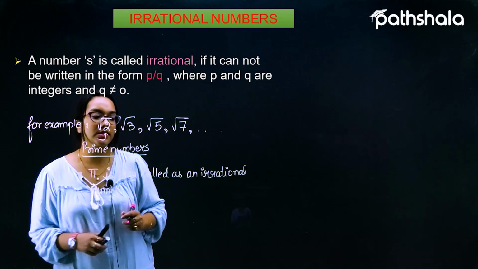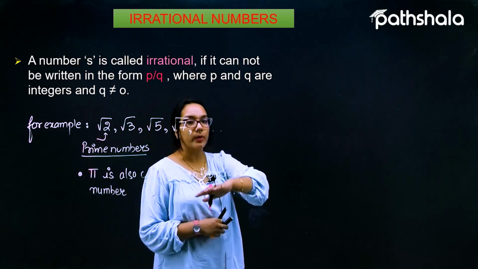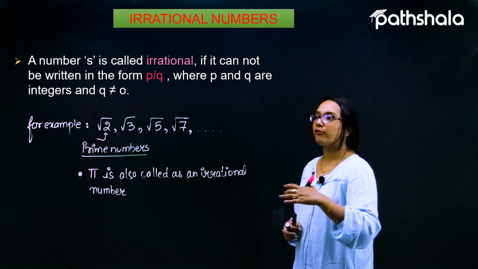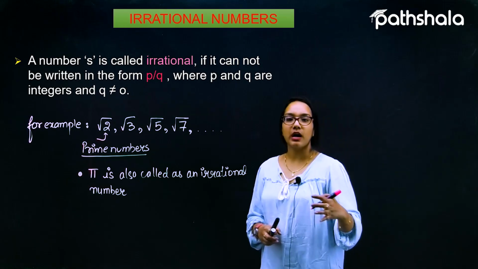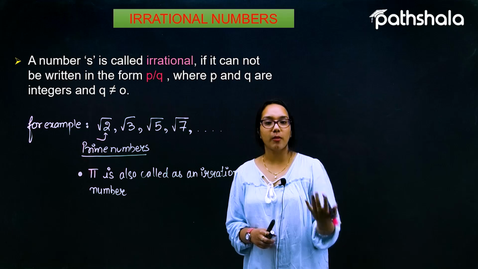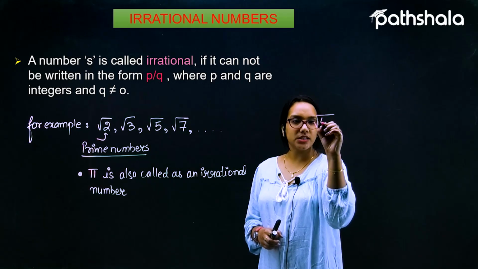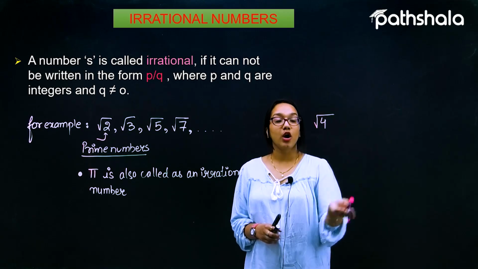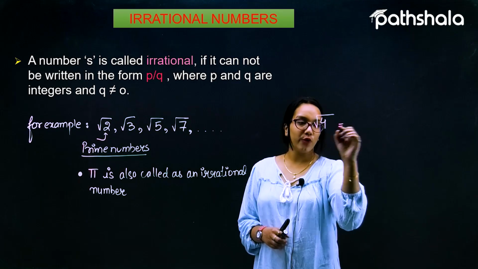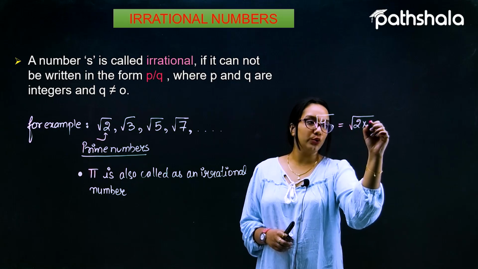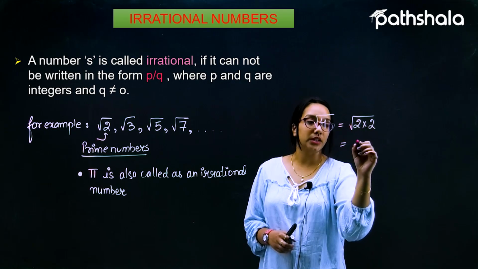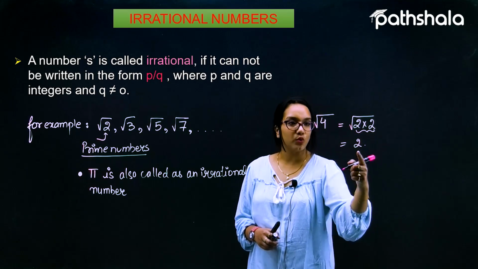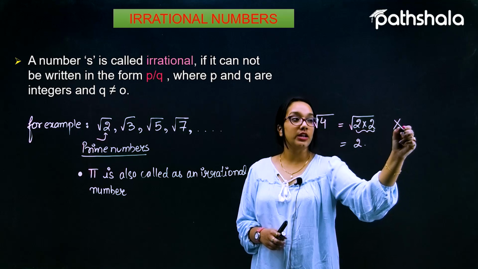So pi is an irrational number along with all these numbers of the form root 2, root 3, root 5, root 7. All of these are irrational numbers. Let us suppose I talk about the number root 4. This is not an irrational number because we can factorize 4 and take it out of the square root, as root 4 can be written as root 2 into root 2, which is nothing but 2. So this is not an irrational number.